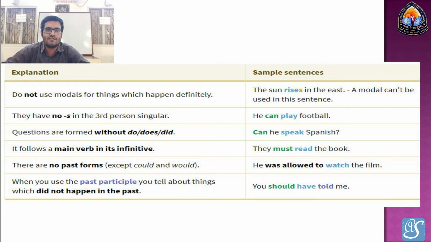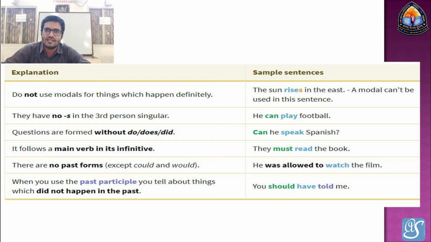Infinitive means that when we use a modal auxiliary we should use a normal verb also. An example: he can play football. Play is the main verb and can is the modal auxiliary verb. Another example is: they must read the book.